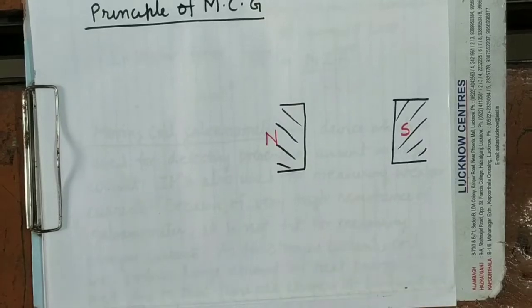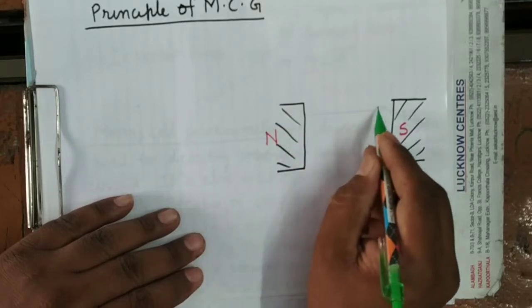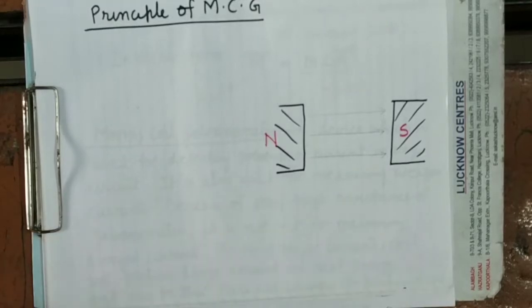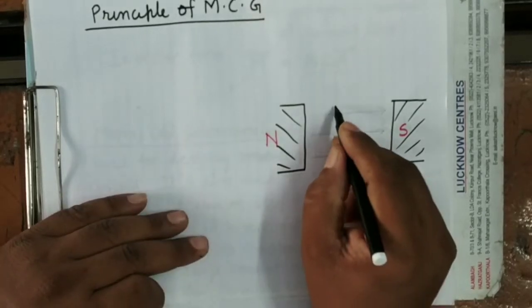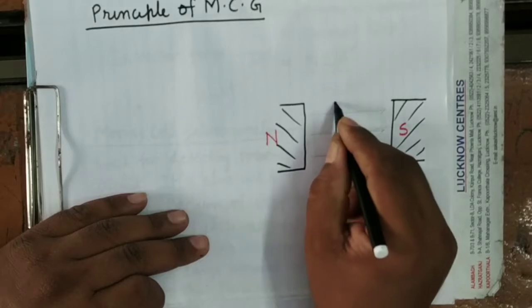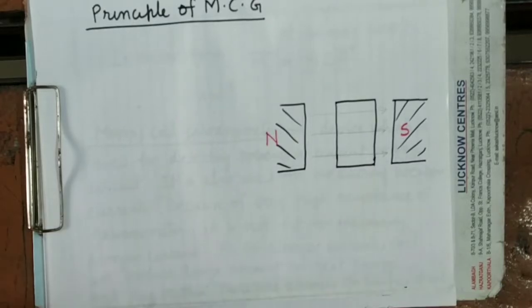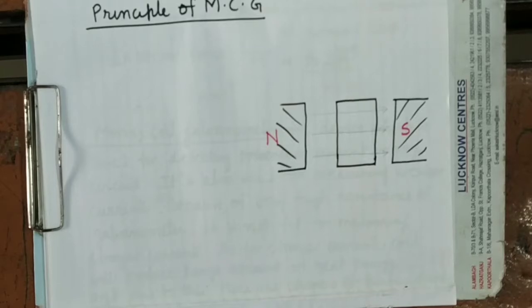Now what will happen? It will produce the magnetic field everywhere in this direction. It's clear. Now here there is one coil which is placed here. That coil is this. Simply I have made the coil. Now I am not making the complete diagram, and some current is flowing through this. So I am going to show you by some example. You wait for a minute.